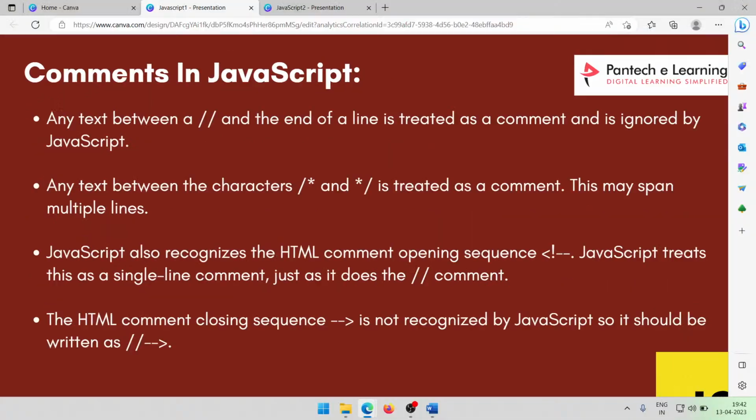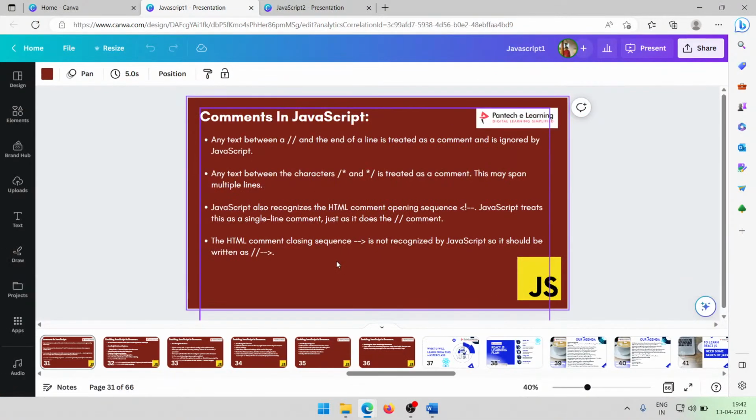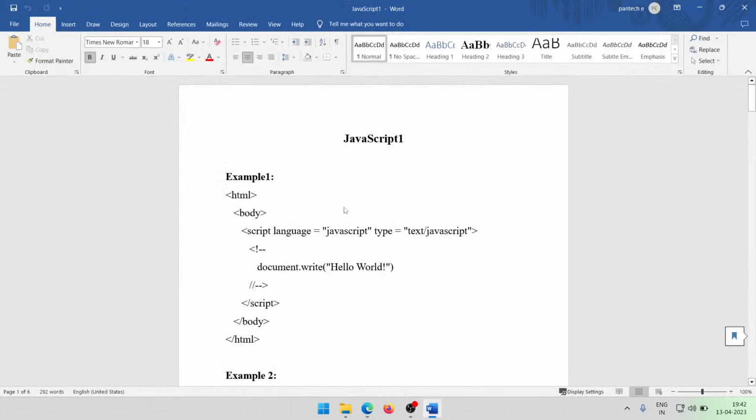So let me show you one example using this JavaScript so you will understand this better. I will show you a simple example. So this is how I have to write any kind of JavaScript coding. One minute.